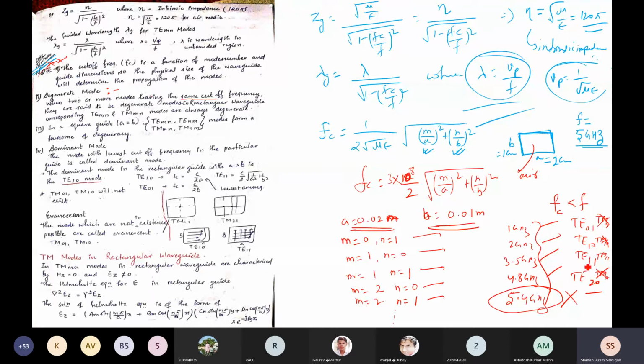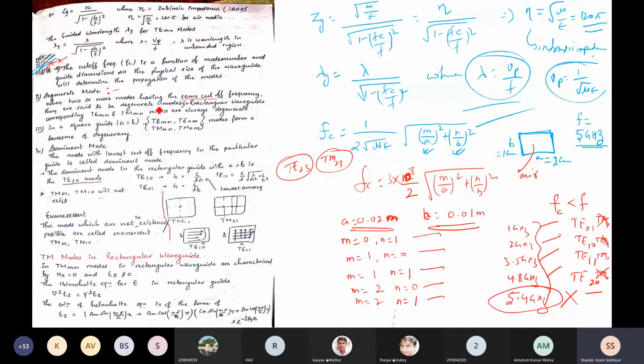So these two are degenerate. Again, TE23 and TM23 are both degenerate modes. So TE and TM always make degenerate modes. Wherever TM exists, it will be degenerate. But this is the second point in rectangular waveguide.